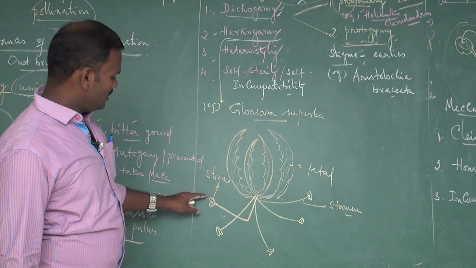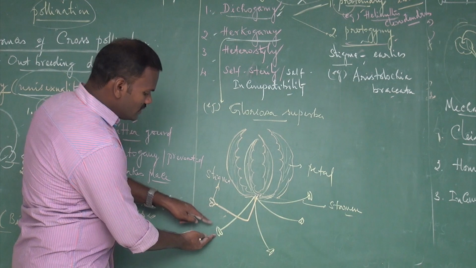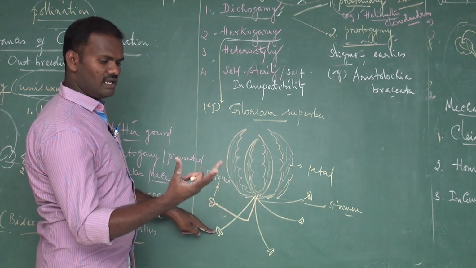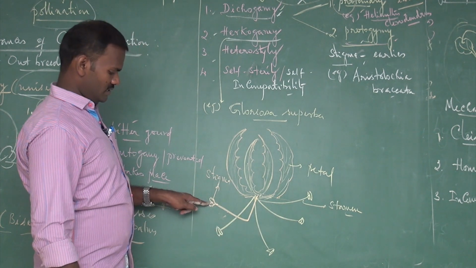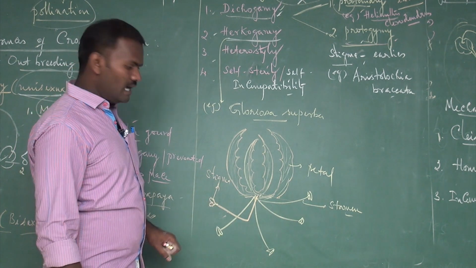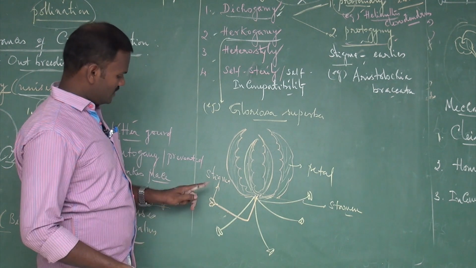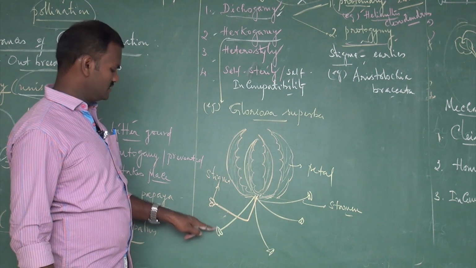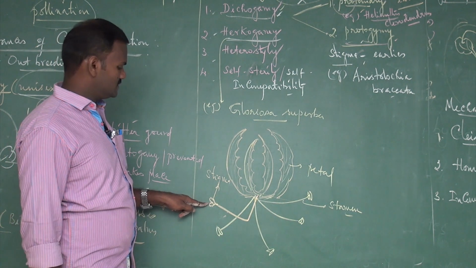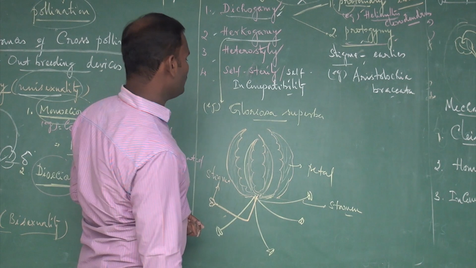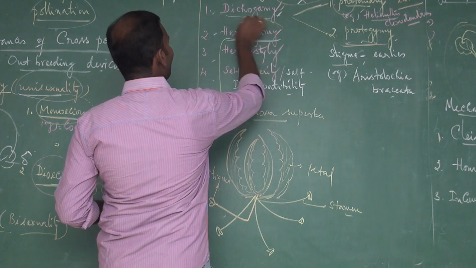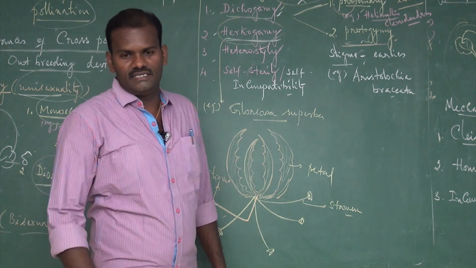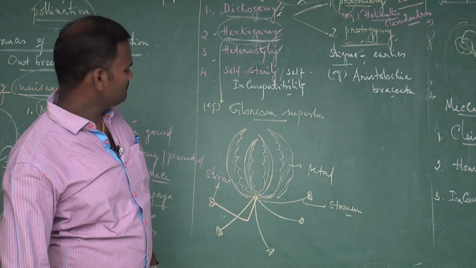For this stigma, there is no chance. If the stigma were close to the anther, then when the anthers mature they liberate the pollen grains, the pollen grains enter the stigma, and they get pollinated. But due to the distance, the stigma being kept away or reflected from the male sex organs, there are no chances for self-pollination. So, for example, Gloriosa superba is called herkogamy. Another example, Hibiscus rosa-sinensis, vernacular name Chembaruthi.